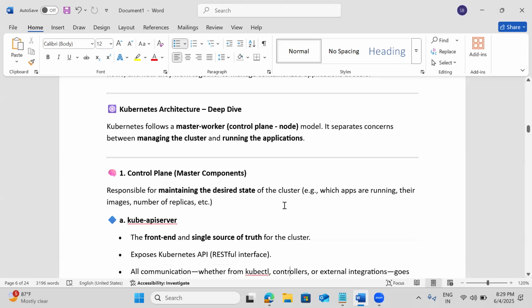in Docker also we have manager and worker, right? Master and slave. Any cluster will have that kind of master and slave architecture. Here also we have master and worker components, whereas in Docker Swarm we call them manager and worker.